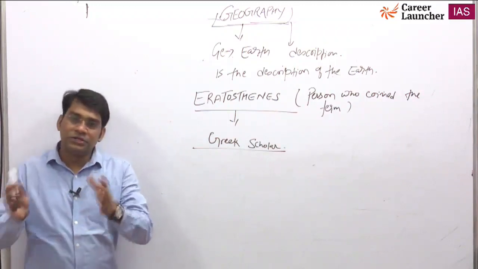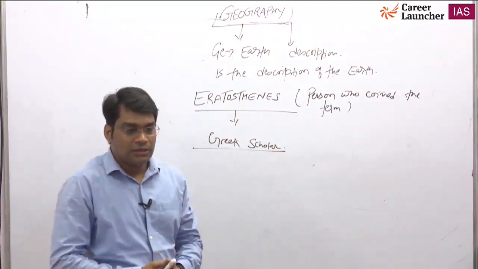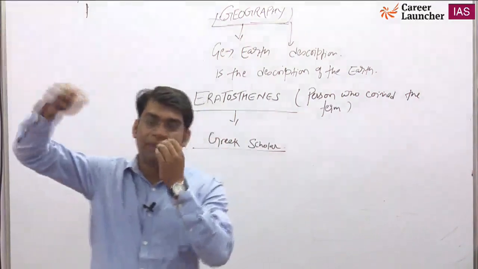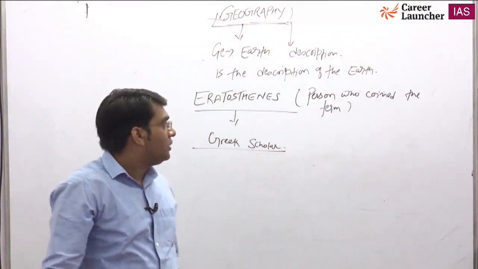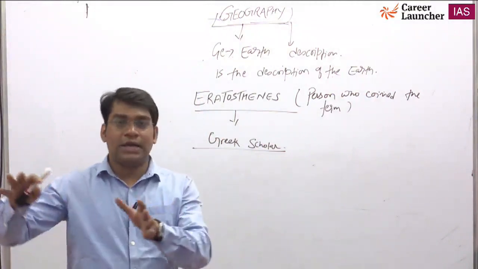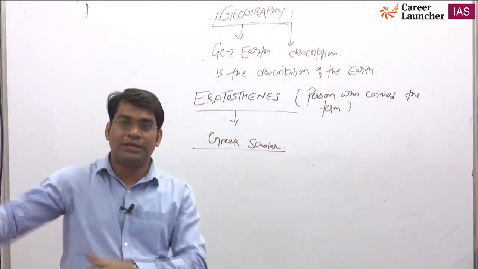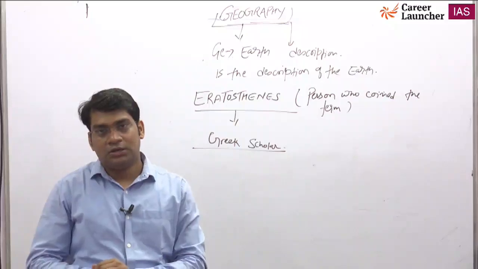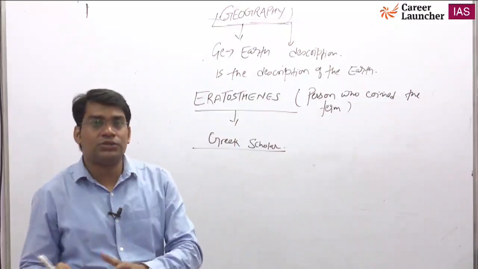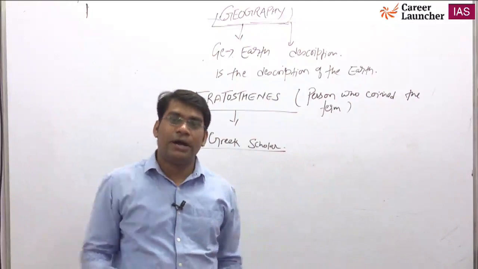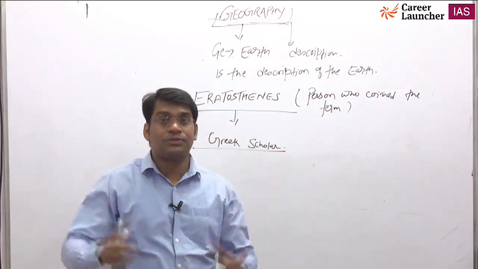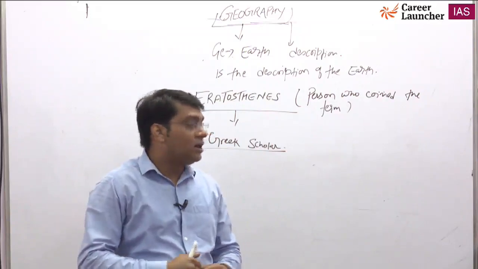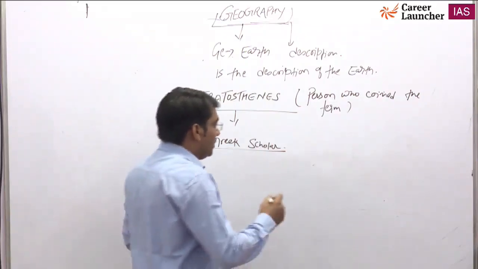What are the things you are seeing on the earth's surface? You see the mountains are present, plateaus are present, flows of rivers are present. You will see human settlements are there. These are some things, and you also see the climate and atmosphere. That is geography, a detailed description of the earth. And earth includes both when you talk about the earth.